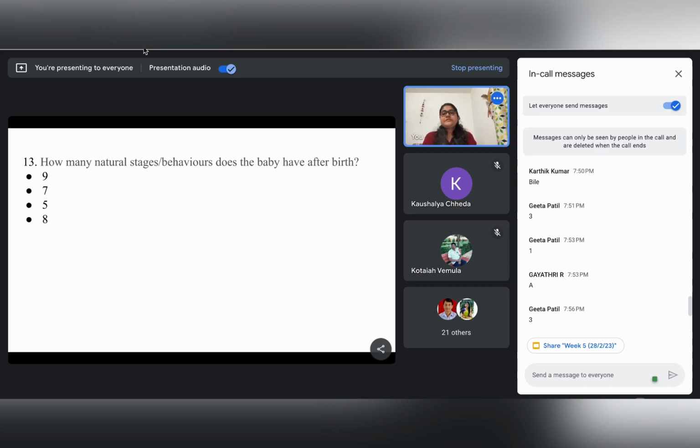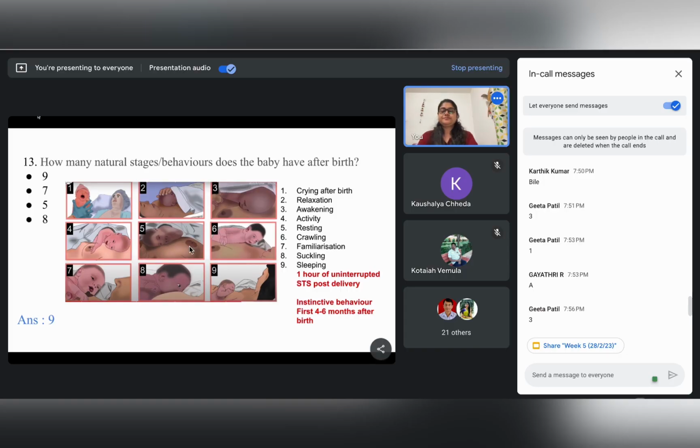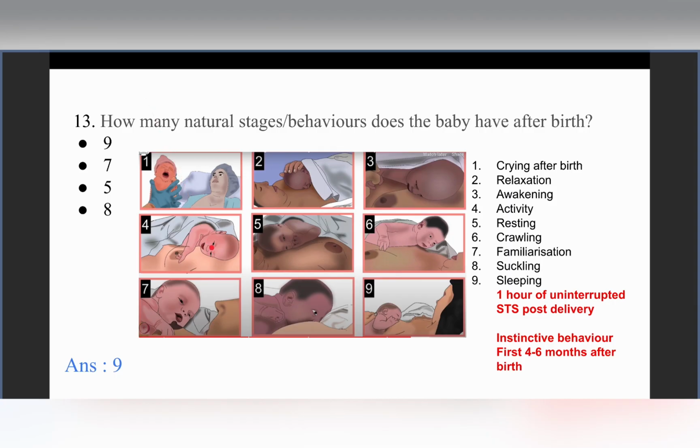So if we consider the natural or the instinctive behaviors of the child immediately after birth, then there are specifically 9 stages.